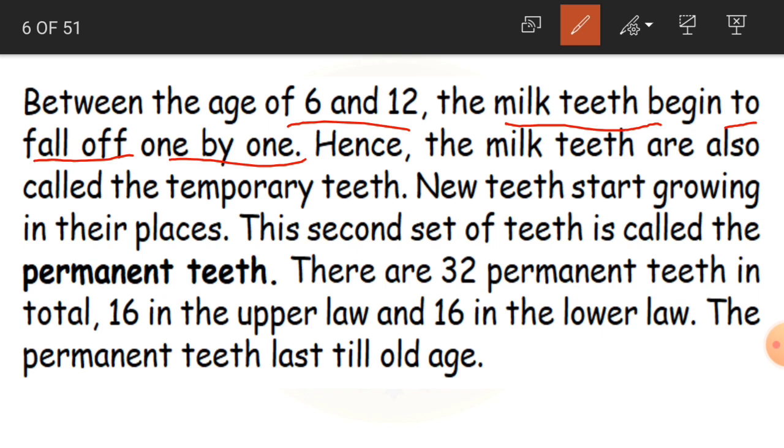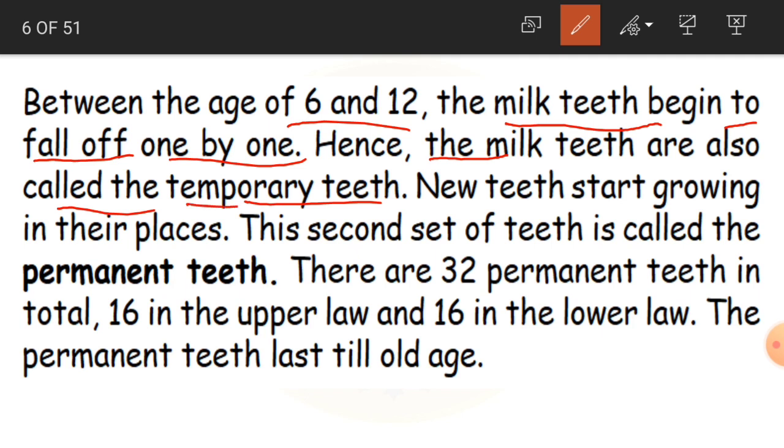It goes for all the teeth one by one, and hence the milk teeth are also called the temporary teeth. See, because these milk teeth will go and we'll get other new teeth. As these milk teeth do not remain with us and are going to fall down, we call them temporary teeth.